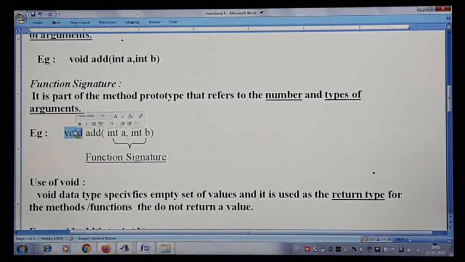So let us understand what is the meaning of void. When we write void, it always indicates an empty set of values. Many of the methods you have written so far are all void, because it is used as the return type for methods that do not return a value.